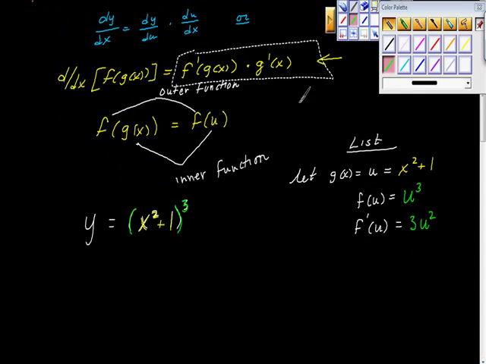I'm also going to need, it says here, my g of x. So I'm going to gather my g of x. Let me use the right colors. Here's my g of x right here, isn't it? That's g of x right there. So g of x, I'm just gathering that inside piece of the function, g of x is equal to x squared plus 1. G prime at x is just the derivative of that thing. And the derivative of x squared plus 1, as you know, is 2x, right?